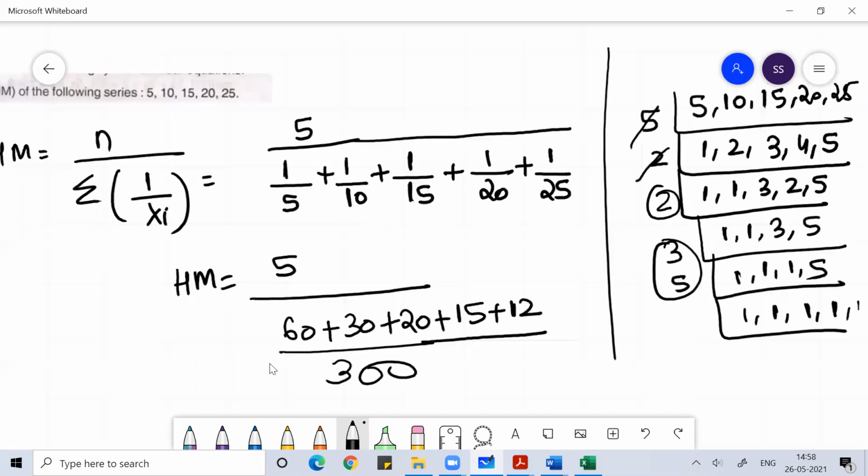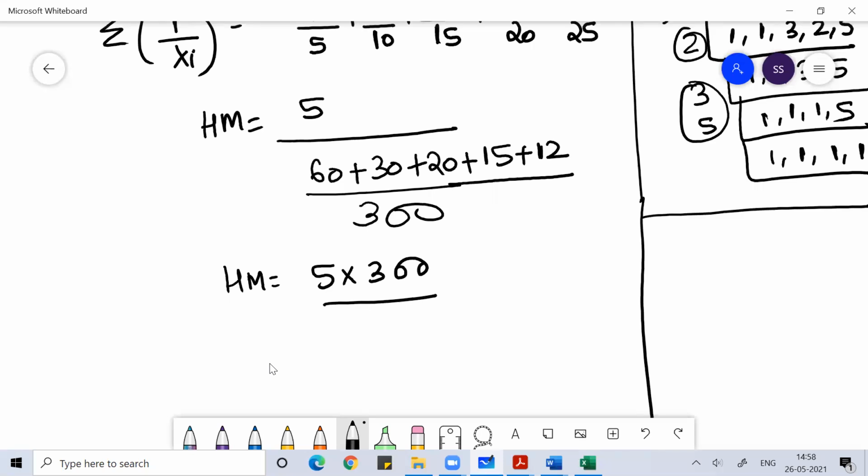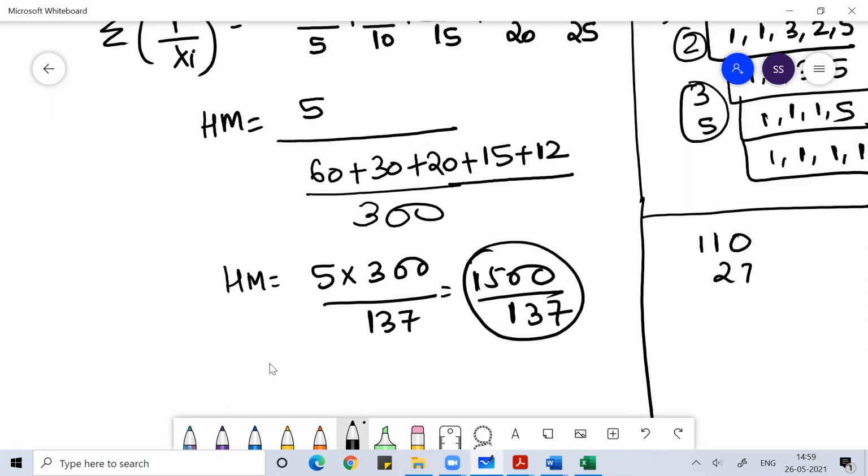So the harmonic mean of this data would be 5 into 300 divided by 60 plus 30 is 90, 90 plus 20 is 110, 110 plus 15 plus 12 is 27, so 137. That is equal to 1500 by 137. That is your harmonic mean.